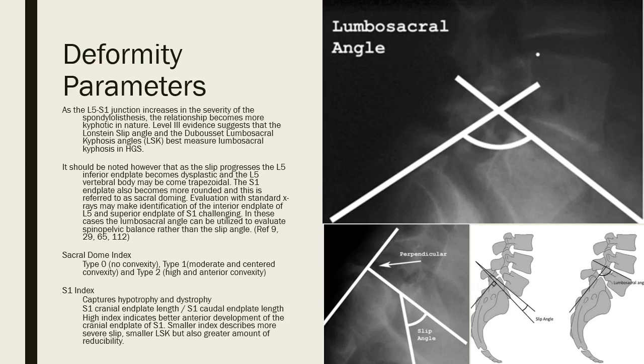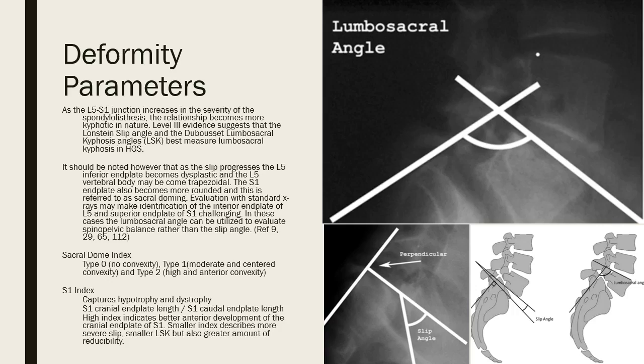The sacral dome parameter has sometimes been described in terms of the dome index, which is a non-quantitative measure of S1 cranial end plate dystrophy. The measure ranges from type 0 with no convexity to type 1, which is moderate and centered convexities, to type 2, which describes a high and anterior convexity.